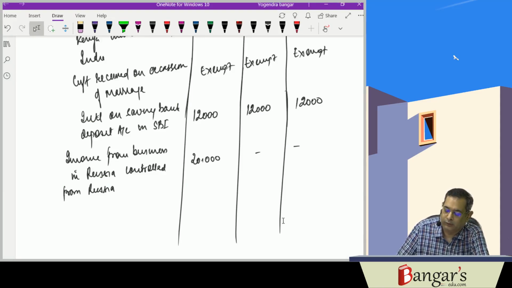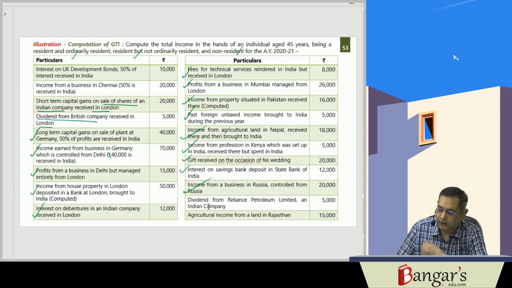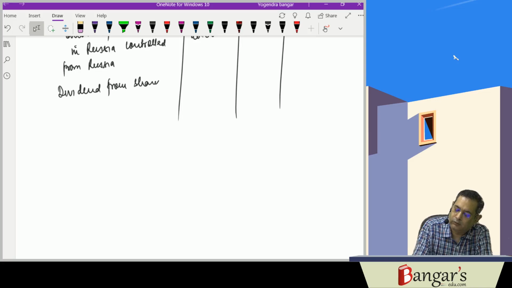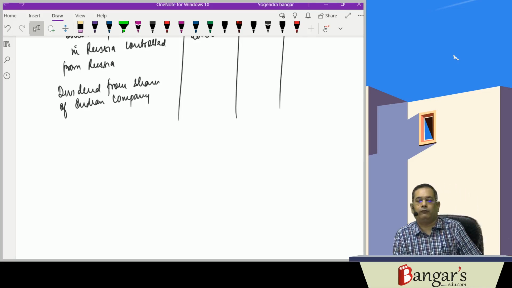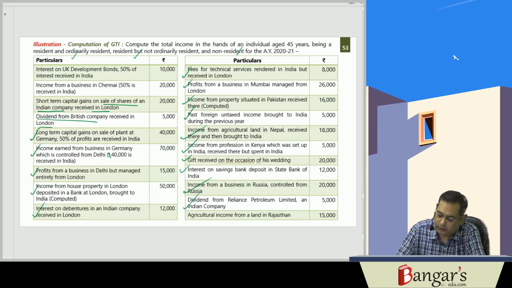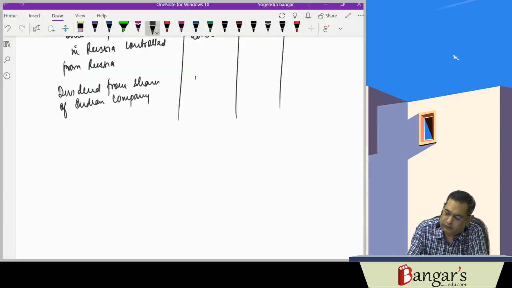The next is what? Dividend from shares of Indian company. If any dividend is received from shares of Indian company, it will be taxable in all the three cases, 5,000 each.